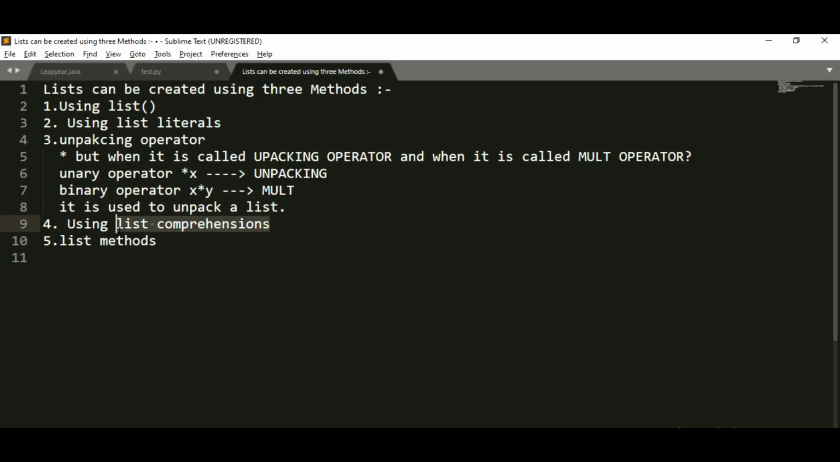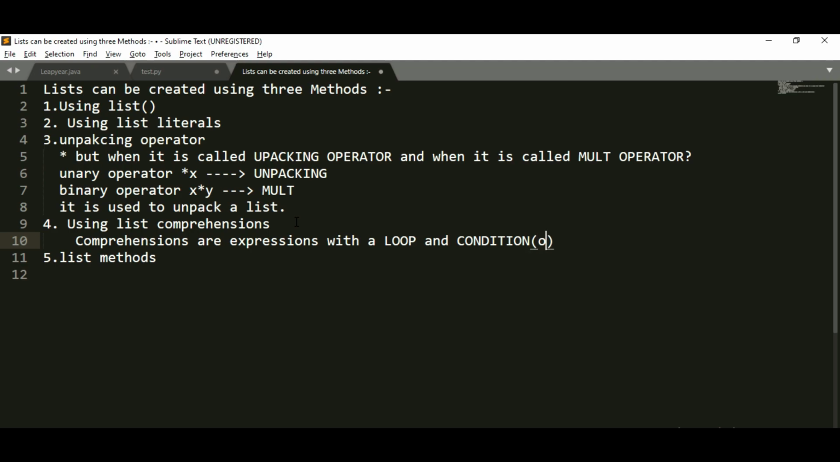So let us move on to the fourth one, that is list comprehensions, right? I told you what comprehensions are. Comprehensions are expressions with a loop and a condition, and this condition is always optional. You know what the syntax of this is?